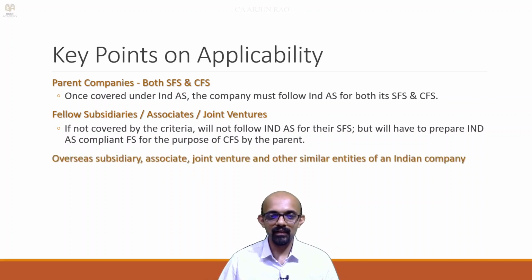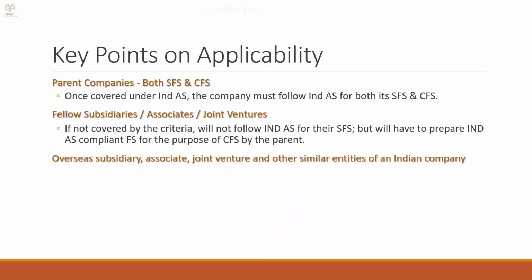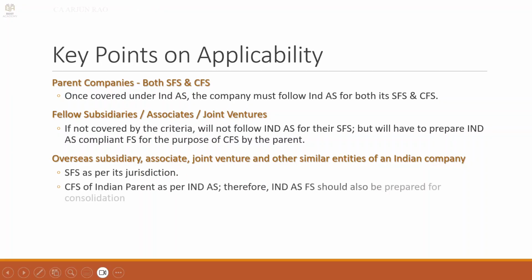So first case is overseas subsidiary, associate, joint venture or other similar entities of an Indian company. So the parent is an Indian company. The overseas subsidiary will prepare its separate financial statements as per its jurisdiction. So let's say a UK subsidiary will prepare as per UK GAAP. The Indian parent has to consolidate as per Ind AS.